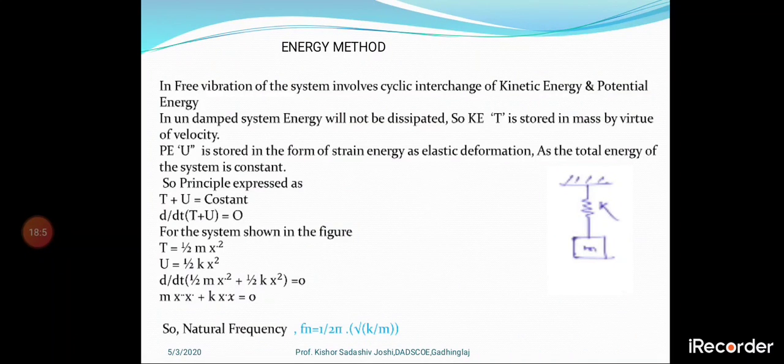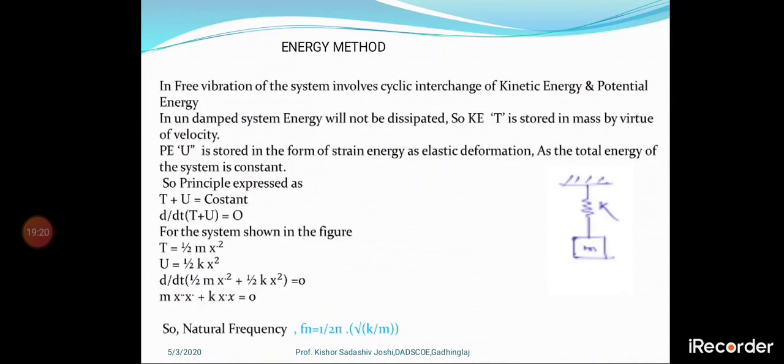The total energy of the system is constant. So by this principle we can express that capital T plus capital U is always constant. Capital T means kinetic energy, capital U means potential energy. Energy can neither be created nor destroyed.